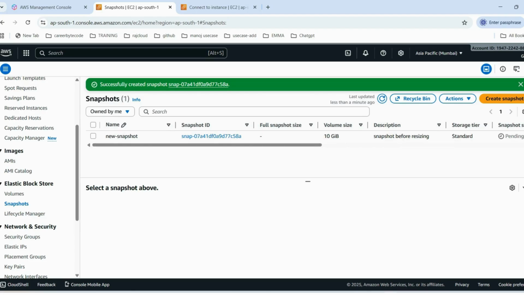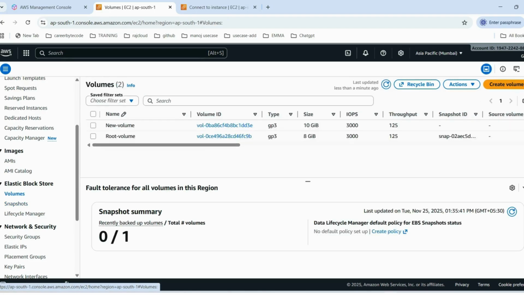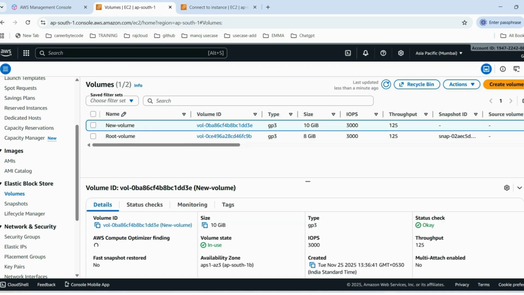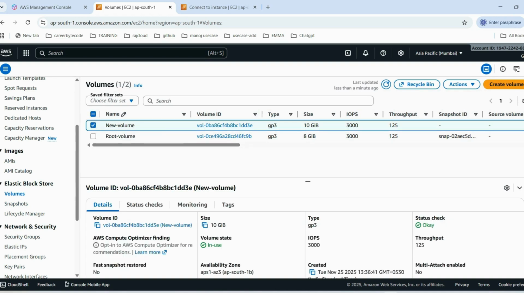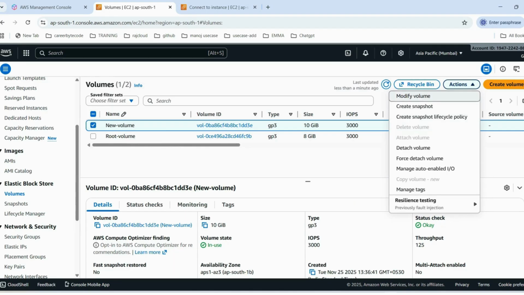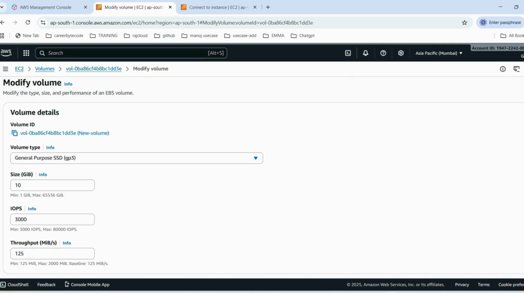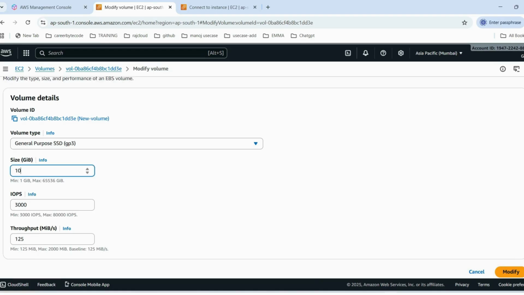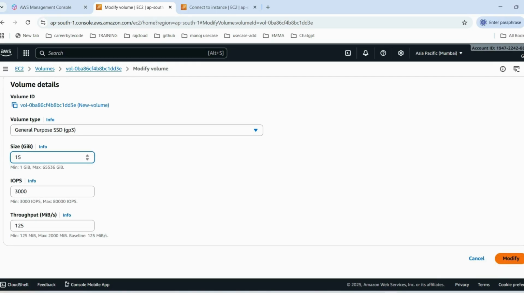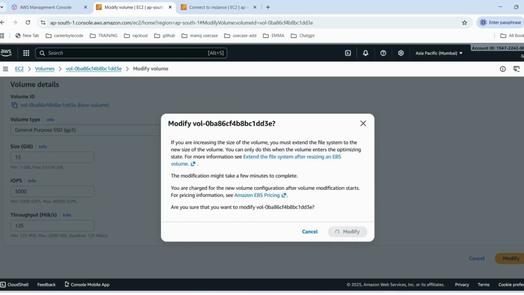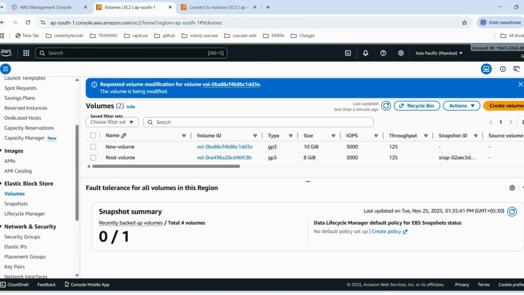You can see the volume size is 10 GB. Next, I will go to the volume page and select the new volume. Now I am going to extend the volume size from 10 GB to 15 GB. For that, I need to choose modify volume. Here the size is originally 10 GB. I am going to extend it to 15 GB. Then click modify. Now the volume size has been increased from 10 GB to 15 GB. Once you refresh, you can see the newly extended volume size.